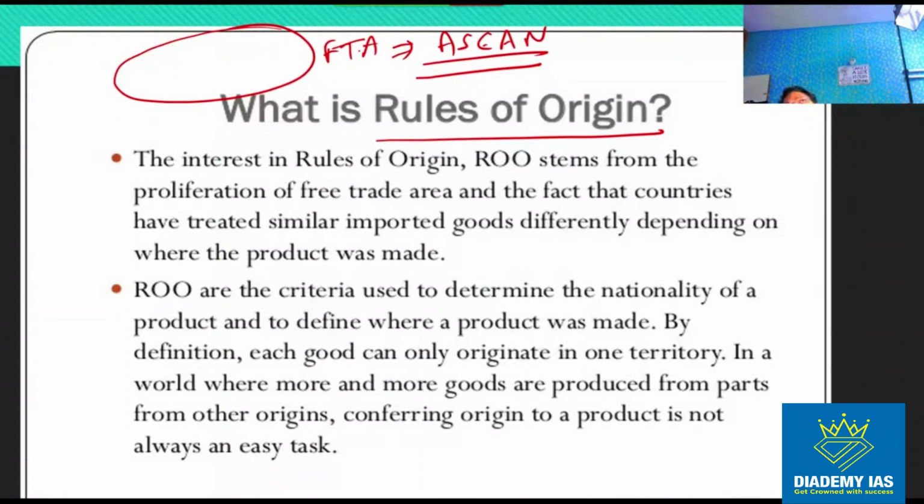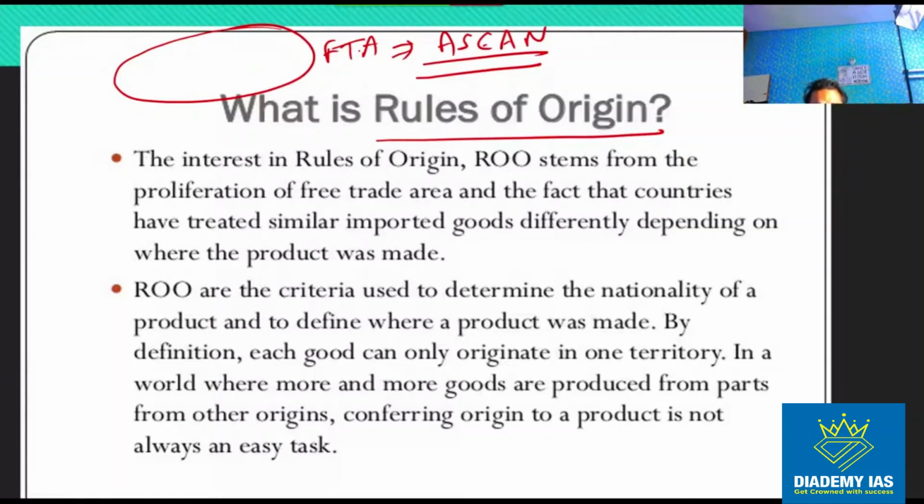Now in this case, what is important is how to identify whether the mobile is being manufactured in Vietnam or not. It is quite possible that some company is manufacturing the mobile in China and routes its product through Vietnam and sells in Malaysia to take the advantage of the 10% concession in the import duty, right?